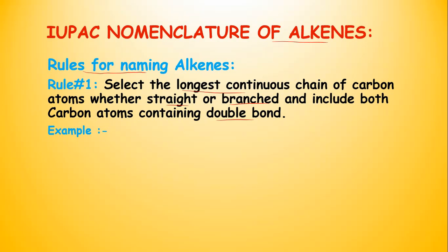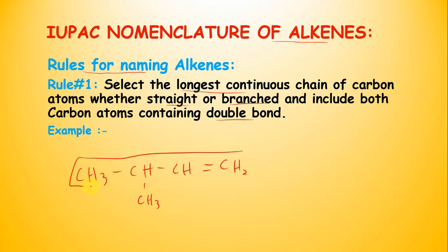For example, look at this structure, CH3, CH3, then a carbon-carbon double covalent bond and CH2. How will we select the longest chain? We will select it in this way.